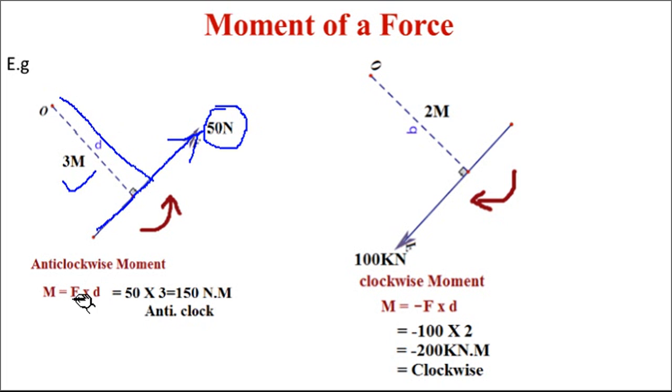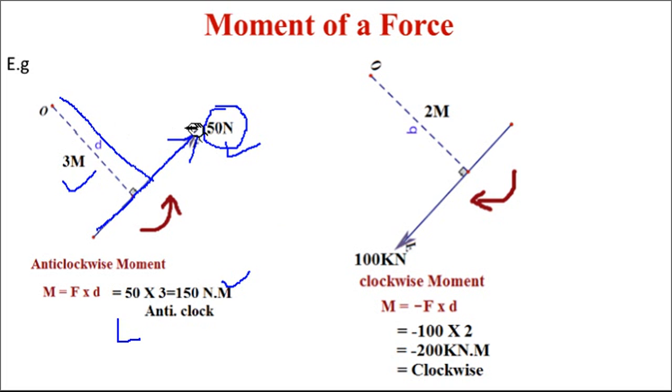When I take the moment about point O, it will be F into d, 50 into 3. The distance is in meter and force is in Newton, so the unit must be Newton meter.